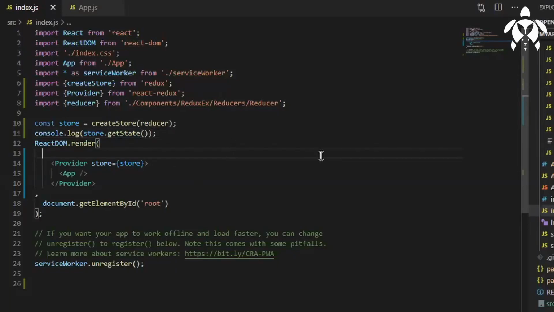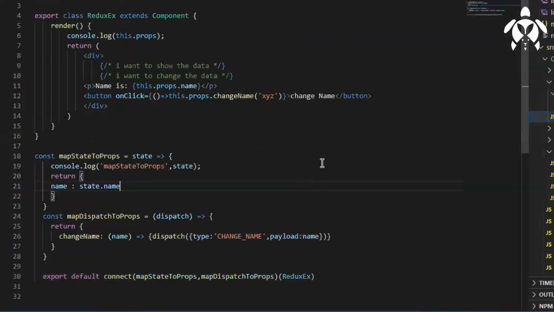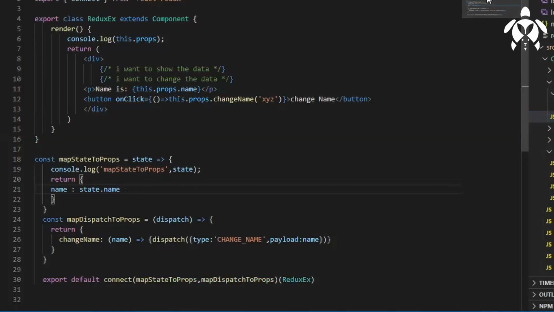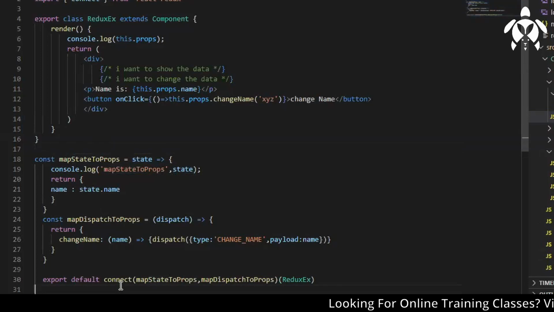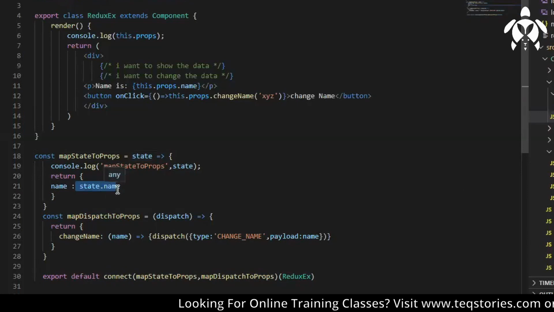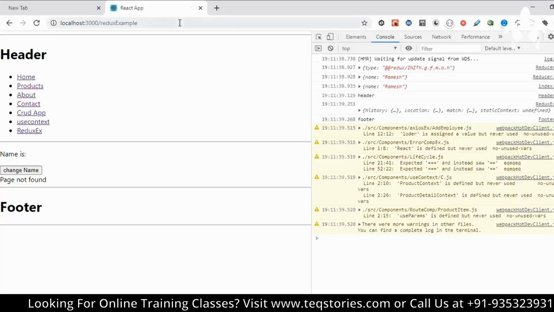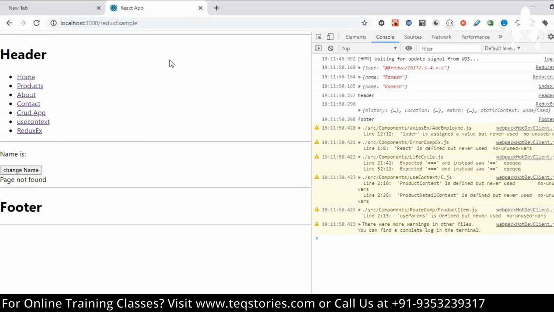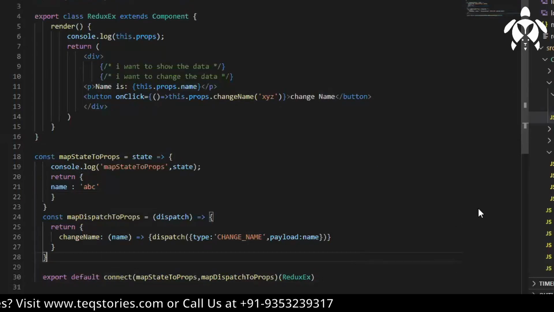Okay, then let me check this file, the reduxExample.js file. Then mapStateToProps, mapDispatchToProps. This is not getting called. I think there is some problem with the connect only. Rest of all the things are working. Try giving this.props.name. The connect itself is maybe not getting called.